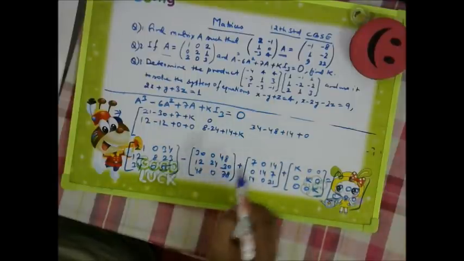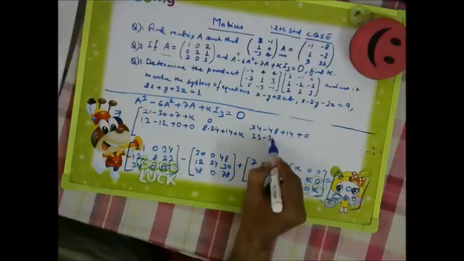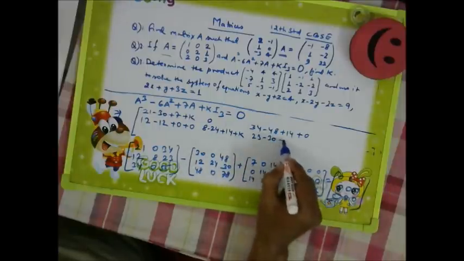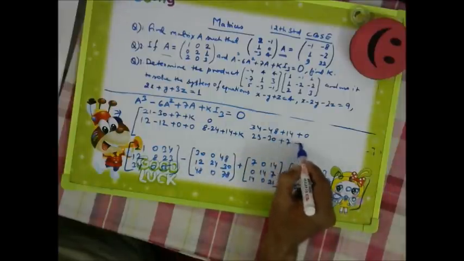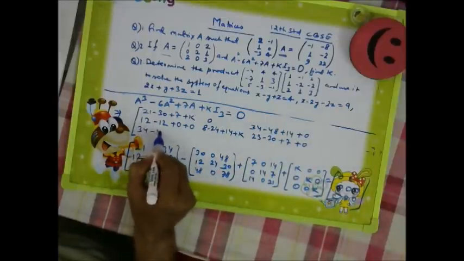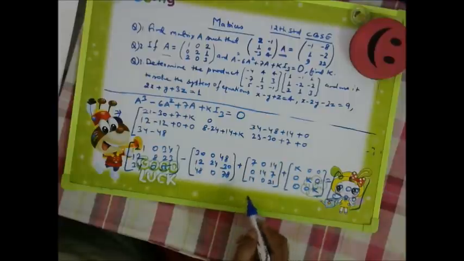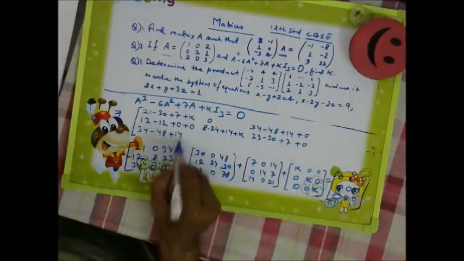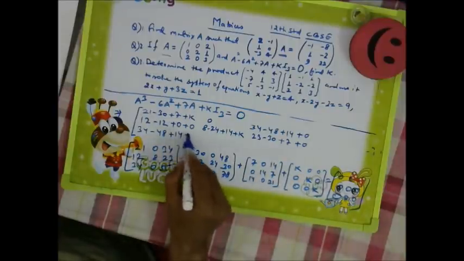Then 23 minus 30 plus 7 plus 0. Third one, 34 minus 48 plus 14 and plus 0.